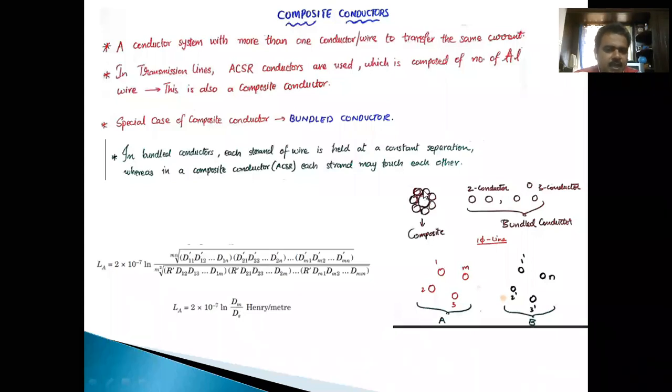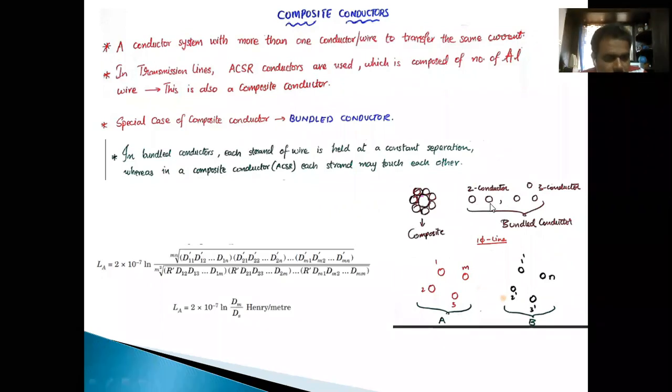These are nothing but strands. ACSR conductors are nothing but composite conductors, and a steel strand is placed in between these aluminum strands. Aluminum strands are placed in a uniform distribution, electrically in parallel with each other.